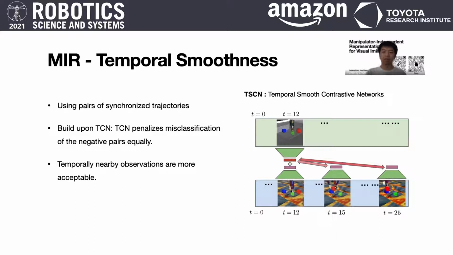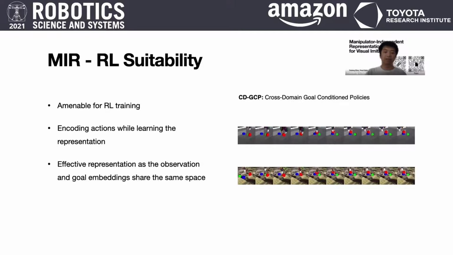One key property of this representation space is temporal smoothness. Temporal smoothness implies that observations that are temporal neighbors have similar representations, even when they are from different domains.